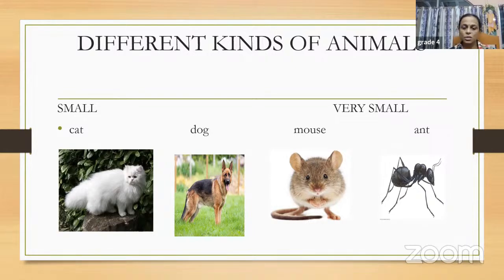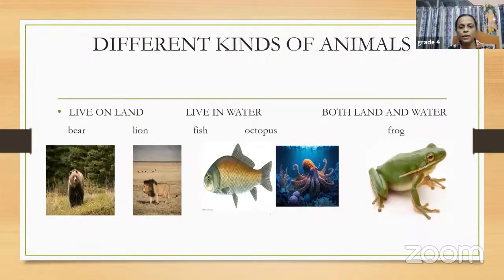Okay, so this is one category. We have grouped the animals according to the size. आकार के हिसाब से हमने उनको divide किया है. Now we have another category of grouping the animals. What is that? Where do they live? कहाँ पे वो रहते हैं?